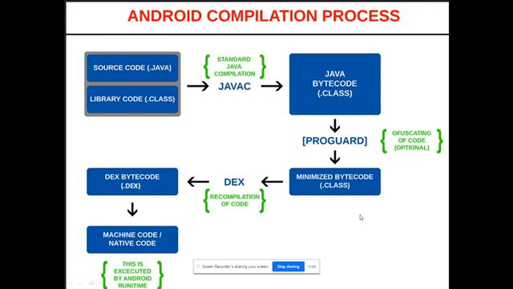That class file will run through ProGuard, which is an obfuscating tool. Obfuscating tool means that if someone reverses your class file, they could get your source code. To avoid that, this obfuscation tool is used. Now the size of the class file will be reduced because our Android mobiles are lightweight, in terms of storage as well as software. That class file will be converted into .dex.